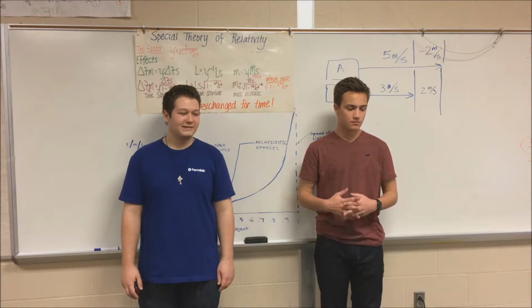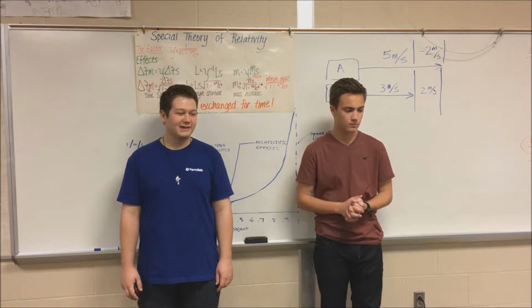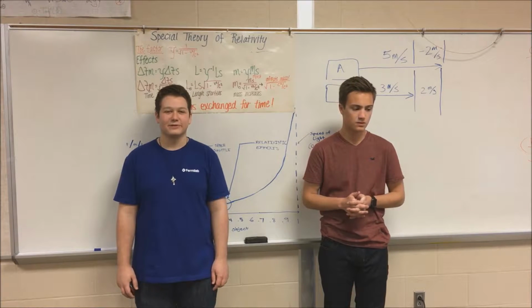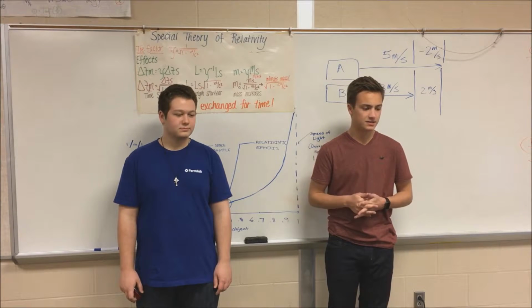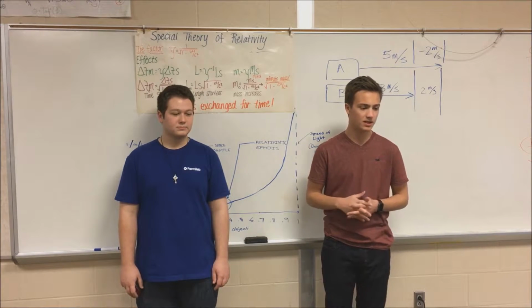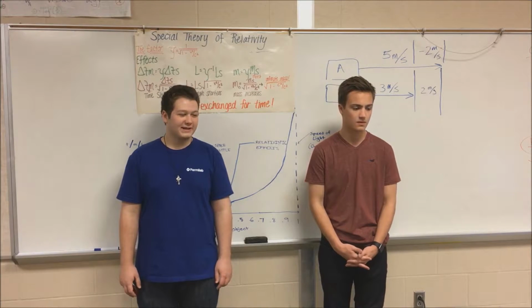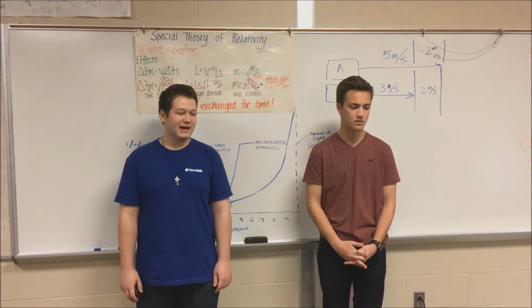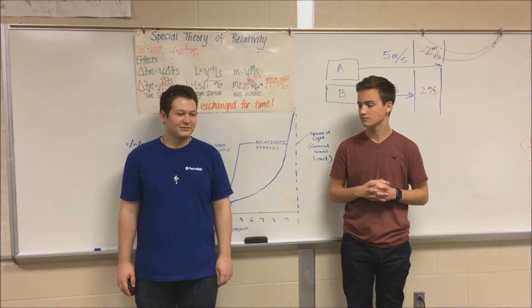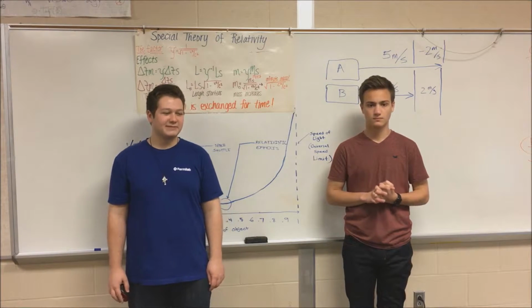This was the basis of a thought experiment that Einstein developed when he was only 16 years old. This idea of a constant speed of light is ultimately what led to Einstein's theory of relativity. Another revolutionary idea that Einstein developed was the energy-mass equivalence. He demonstrated this with his famous equation, E equals mc squared.